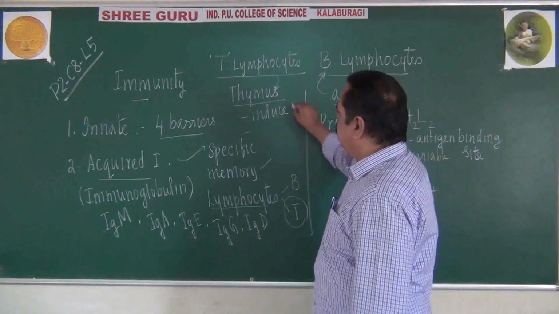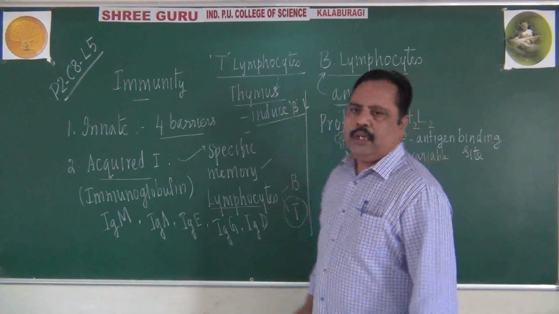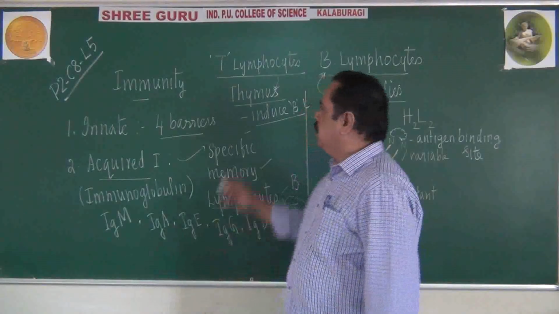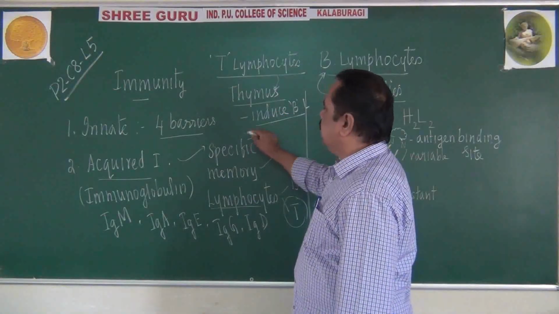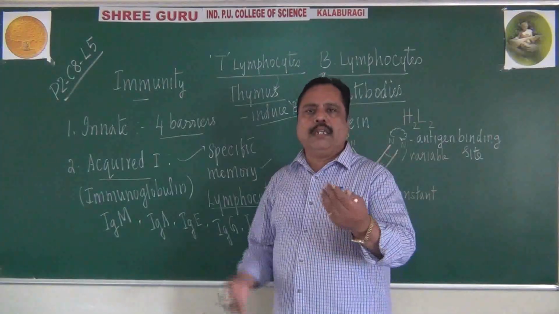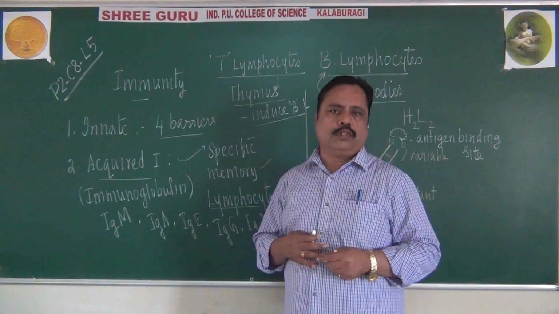So, inducing B lymphocyte is one function of T lymphocyte. Another function is recognizing self tissues and non-self tissues also.